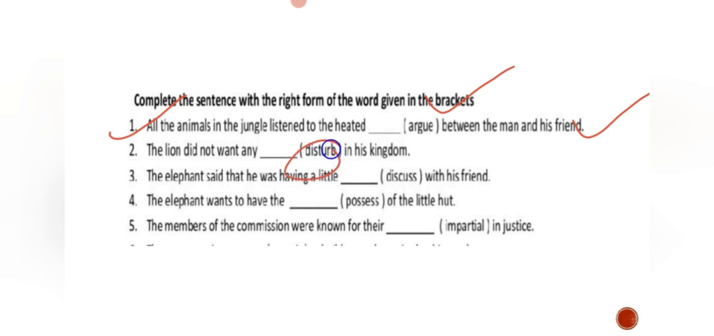Again, what are the forms of the word disturb? Go for the disturbance, disturbed. So these are the words, no, disturbed and disturbance. So which one is going to be written here?